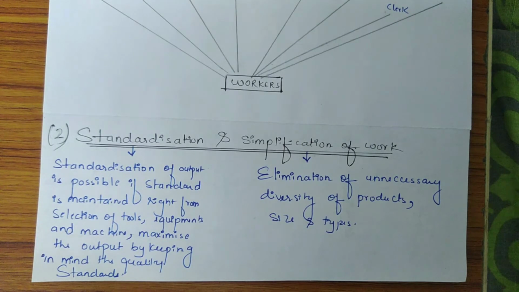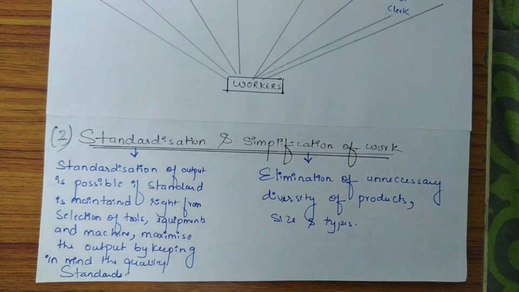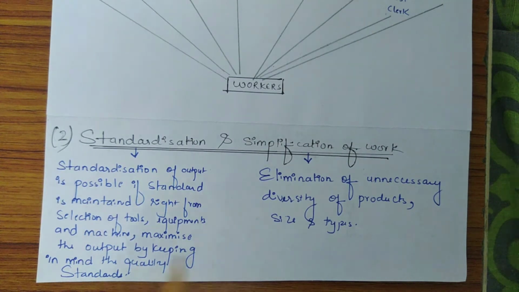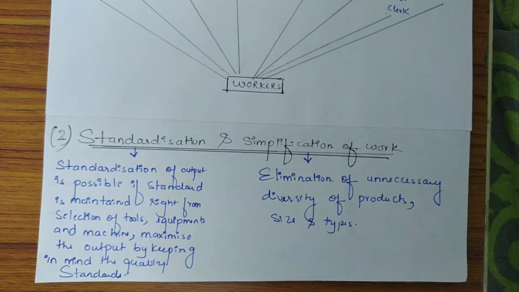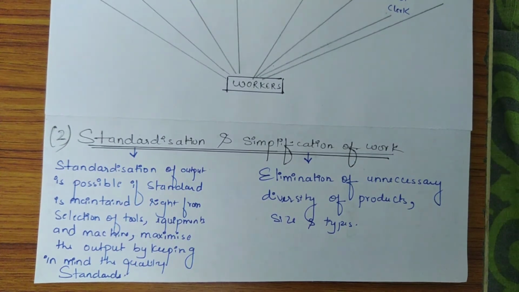And to set up the standard, the manager makes use of different work study techniques, which include time study, motion study, fatigue study, etc. There are some objectives of standardization: it allows interchangeability of manufactured parts and output among different departments and branches. It reduces a given line of product to fixed type, size and characteristics. It maintains the quality standards, and it also sets up the performance standards of men and machines.